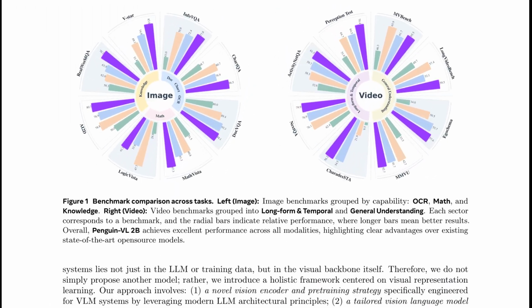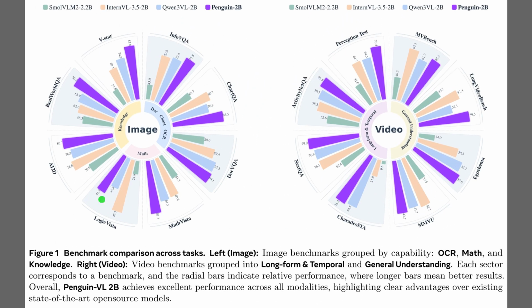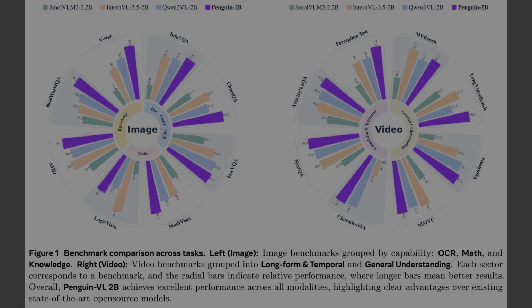Alright, Figure 1 presents a benchmark comparison across various tasks, showing how the compact 2 billion parameter model stacks up against other options. The chart on the left covers image benchmarks, which are grouped by capabilities like optical character recognition, math, and knowledge. Next, the chart on the right displays video benchmarks, dividing them into long-form and temporal understanding versus general understanding tasks. In both of these radial charts, longer bars indicate better results. So, the prominent purple bars for Penguin-VL clearly demonstrate its strong performance advantage across all these modalities.